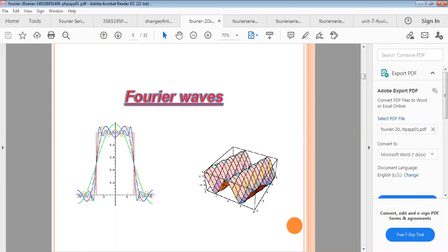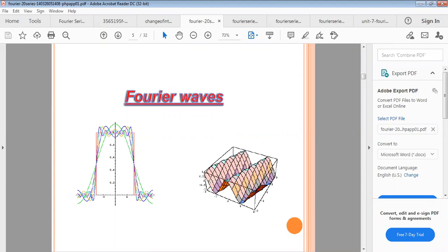In medical science, everywhere, we have to use wave functions to examine patients, for example for the heart, and especially to check the whole body of a human, man and woman. We have to take help from waves, and we have to use the Fourier series to develop the whole machinery in medical science.